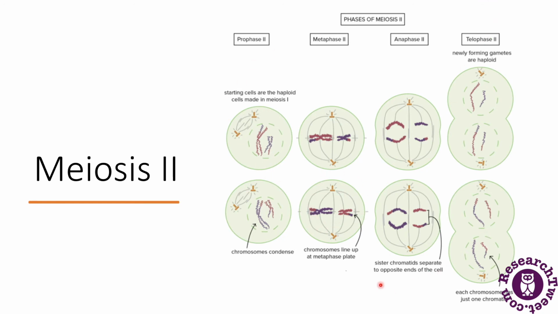Then anaphase 2, in which the sister chromatids separate to opposite ends of the cell. The stages are the same as in mitosis. In telophase, newly forming haploid gametes appear, and each chromosome has just one chromatid. So this was all about meiosis 2.